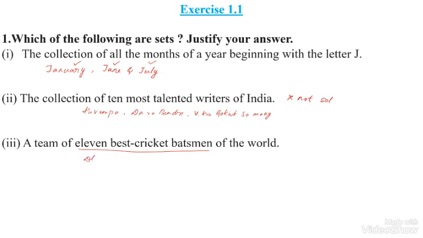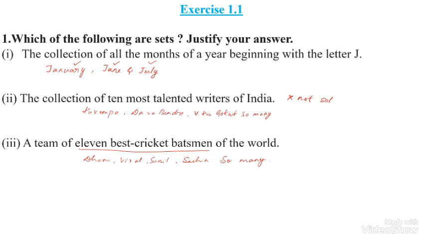Maybe Dhoni, Virat, Sunil Gavaskar, then Sachin, and so many batsmen are there. As per my knowledge, I can say only whatever I know about the 11 best cricket batsmen. From some other perspective, the best cricketers are different.